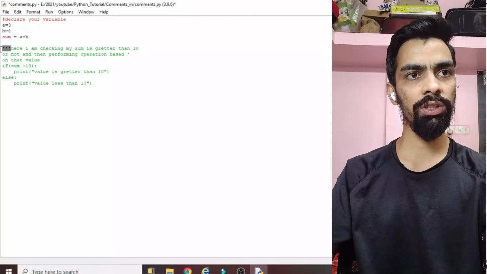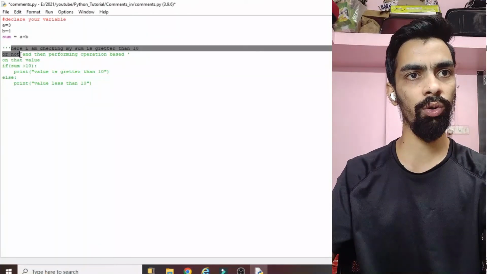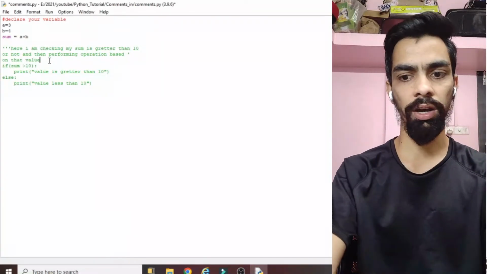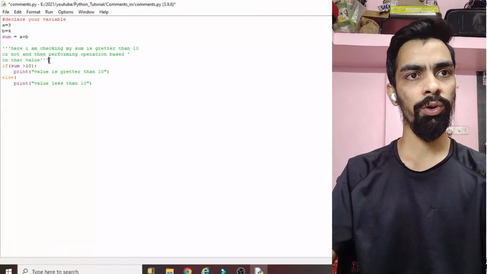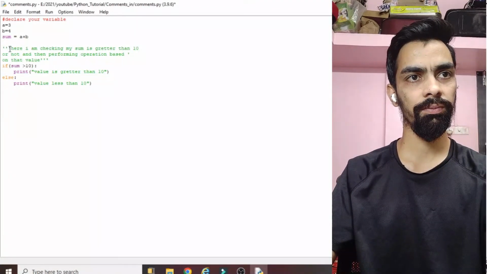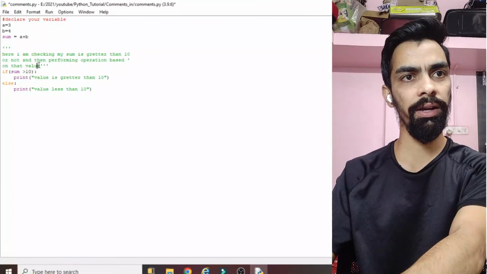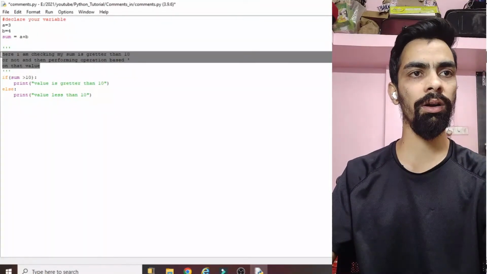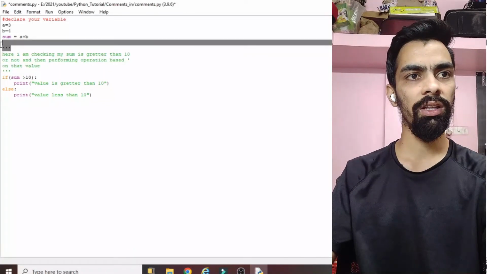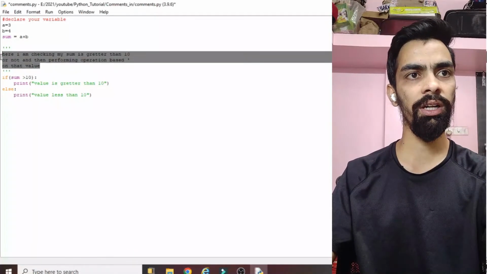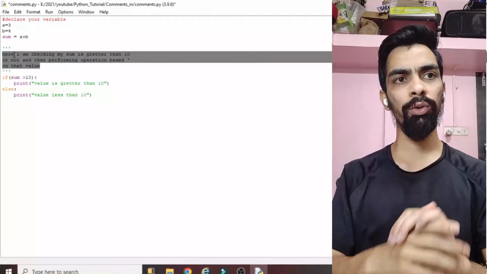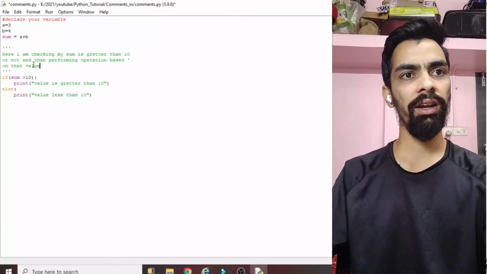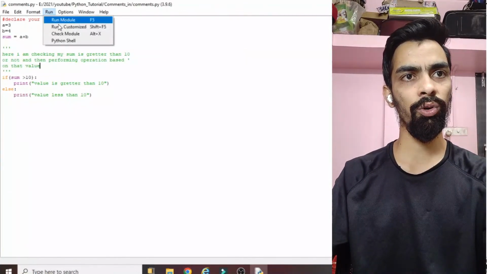Once I give the start quotes, whatever code comes after them is considered a comment. You have to give the end of the quotes also. So again 3 quotes. You can see this is my start and this is my end. Whatever lines are between the start quotes and end quotes are considered a multiple line comment. So these are the 2 ways you can define comments in Python. I hope you understand.